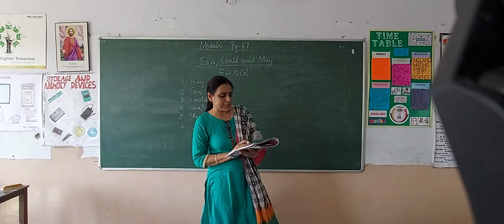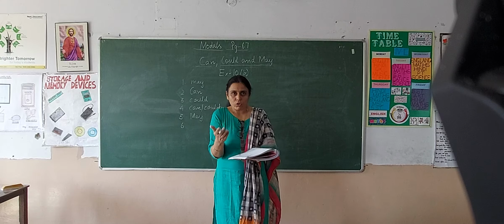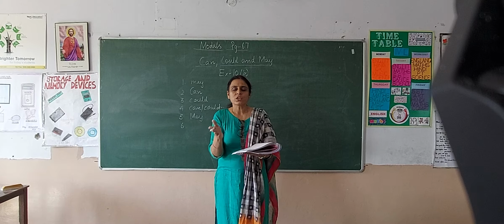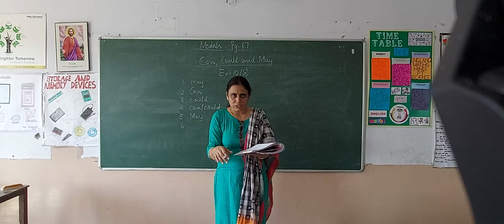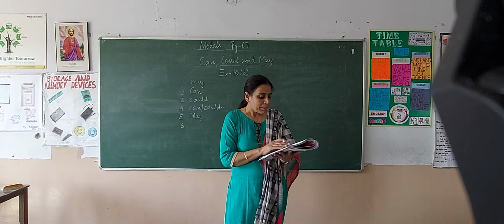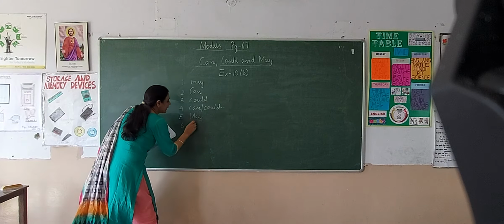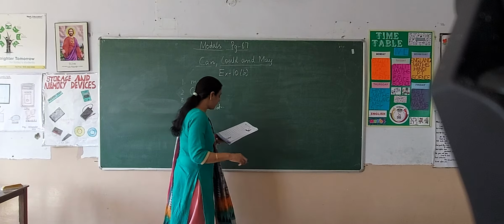Now 6, dash you do me a favor. If you are asking somebody for a favor, that means you are asking about the ability in the present tense. You are talking about his ability in the present tense. Dash you do me a favor. Can you do me a favor?